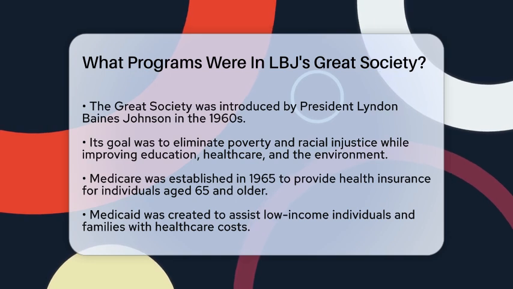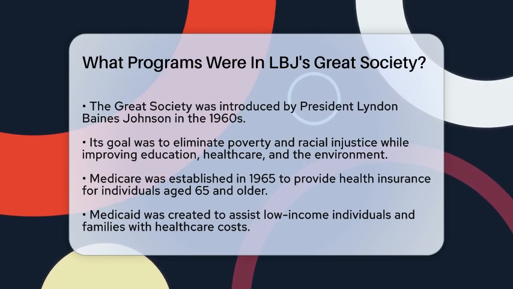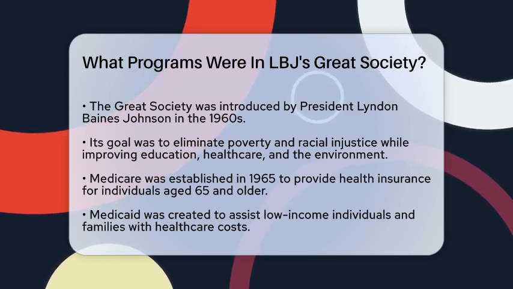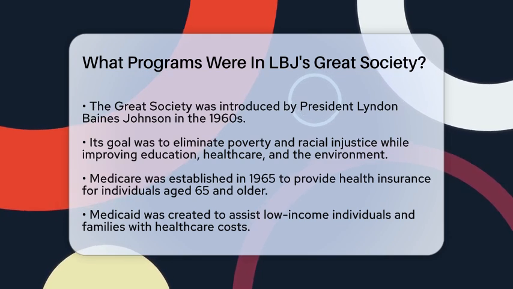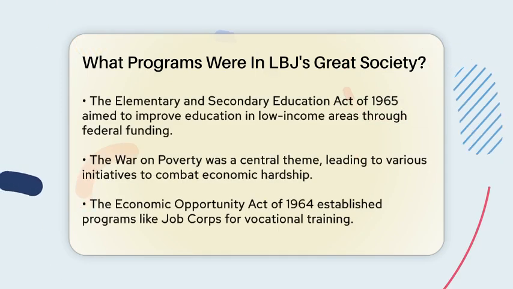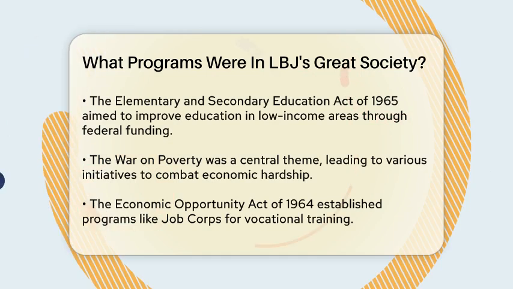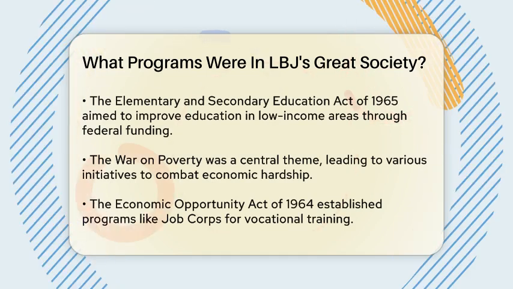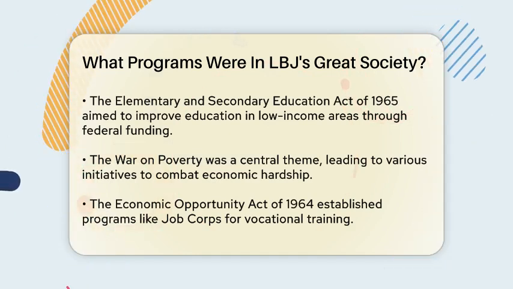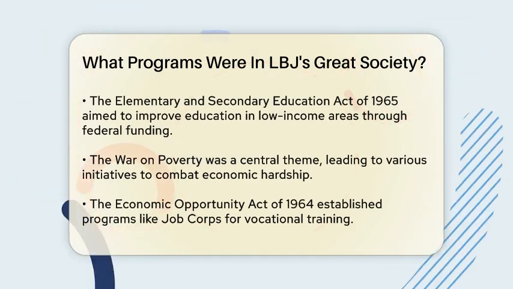To understand the scope of the Great Society, it is essential to look at its key programs. One of the most notable was Medicare, established in 1965, which provided health insurance to individuals aged 65 and older, ensuring access to medical care for millions of senior citizens. Another significant program was Medicaid, created to assist low-income individuals and families with health care costs, expanding coverage to those who needed it most. Education was also a focal point of the Great Society.